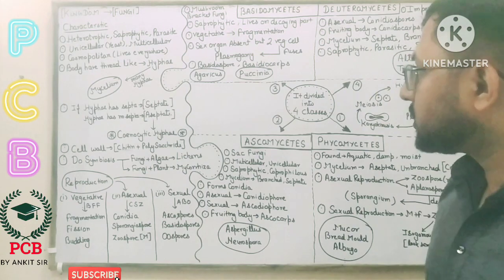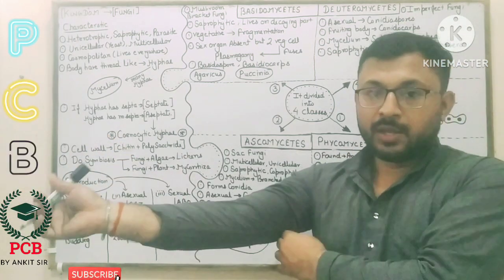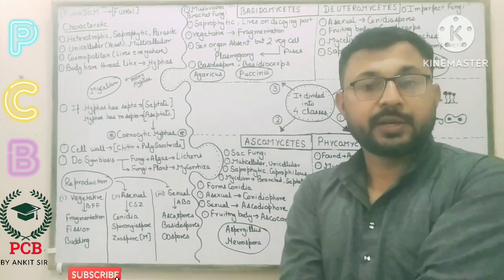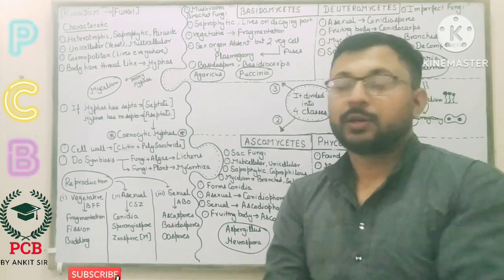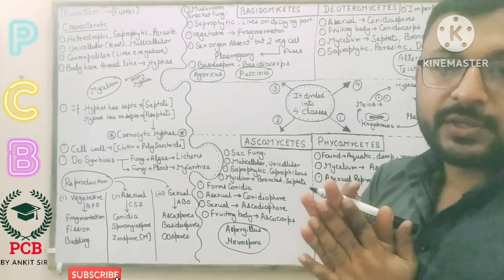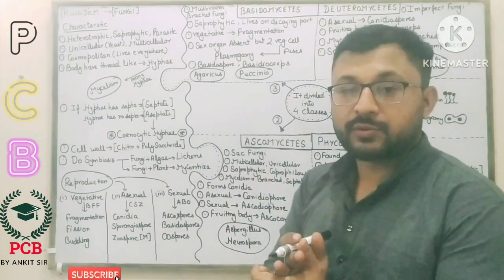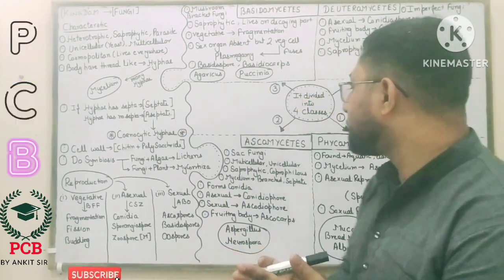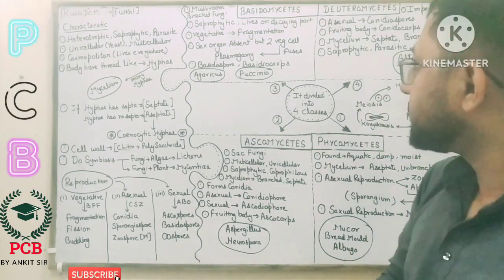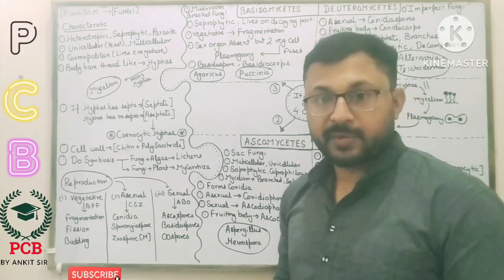Good evening, students. Today we are going for the Kingdom Fungi. We have already completed Kingdom Protista and Kingdom Monera. From the start, you have to go through the characteristics, the reproduction, and all the types of parts. It is divided into four classes: ascomycetes, phycomycetes, basidiomycetes, deuteromycetes. We are going one by one.